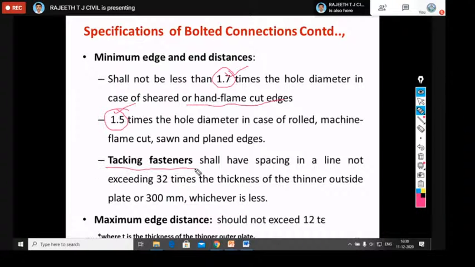For tacking fasteners or tacking bolts, the spacing shall not exceed 32 times the thickness of the thinner plate or 300 mm, whichever is less. So this is with respect to E minimum. The maximum edge distance should not exceed at any stage 12 times epsilon t, where t is the thickness of the thinner outer plate. Okay, this is the maximum edge distance.